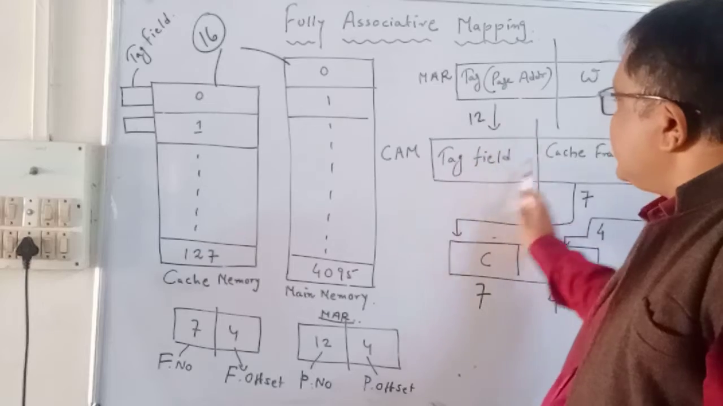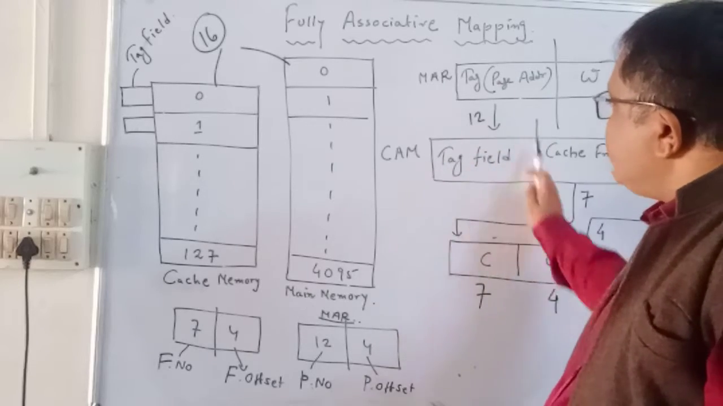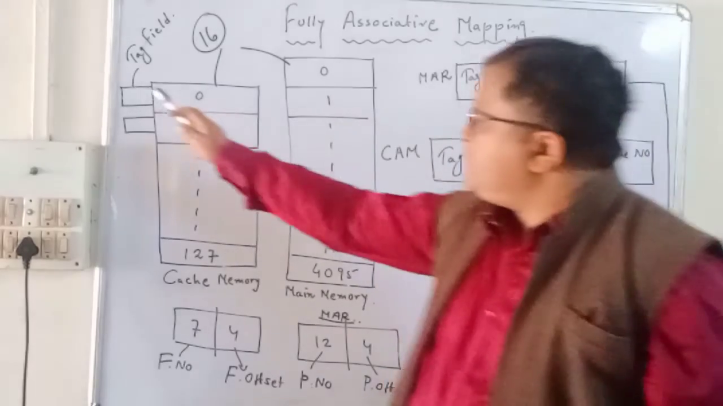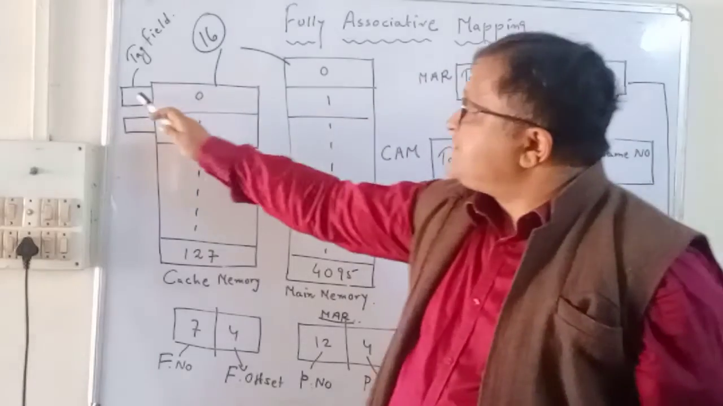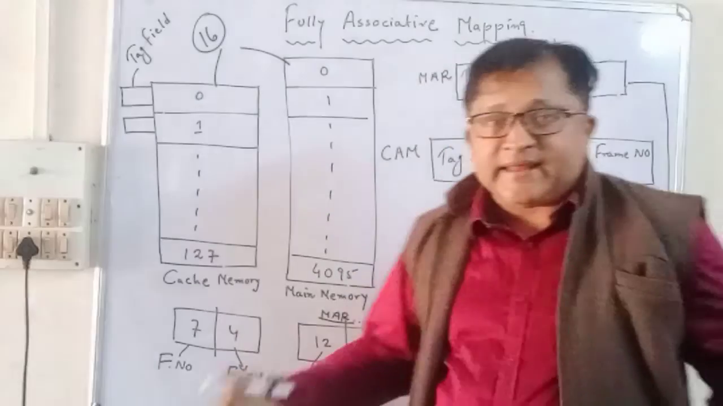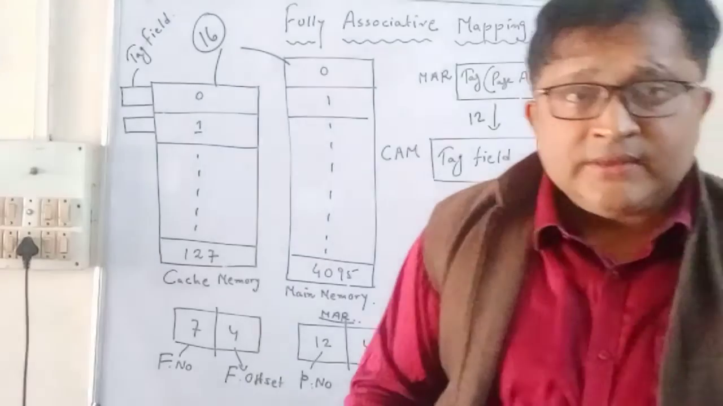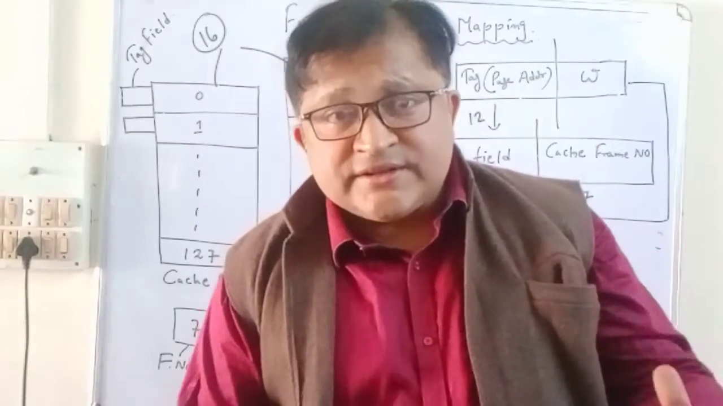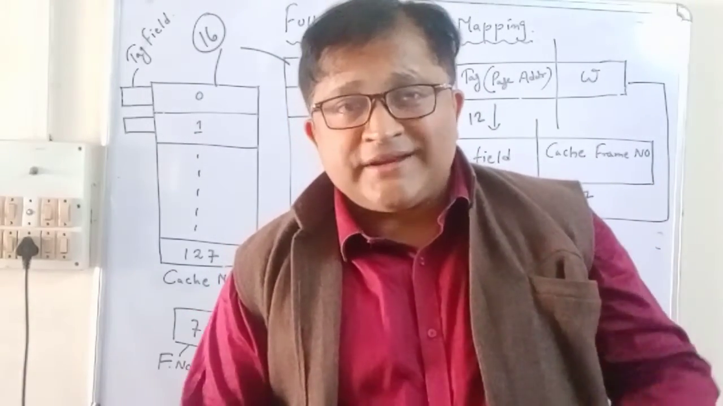That page number is being searched here. In the CAM stack field that contains the page number, that page number is being searched here in the tag field. Now the searching here in the CAM is a parallel searching. That means all the locations are being searched simultaneously, at a time.